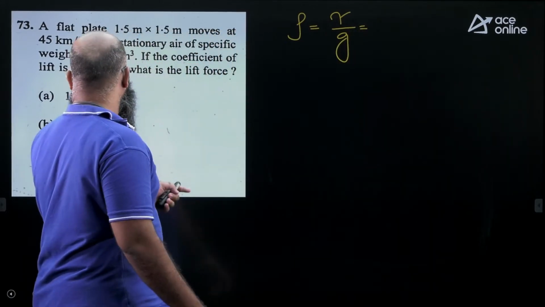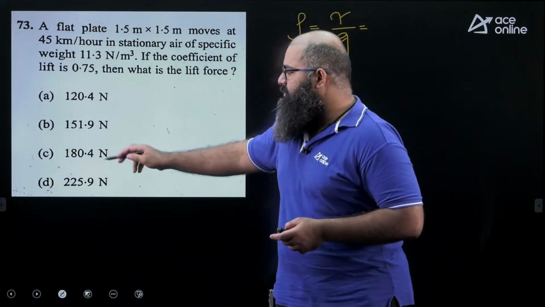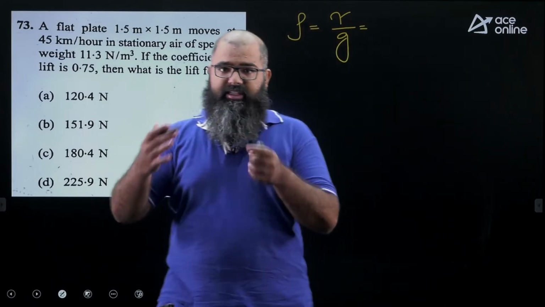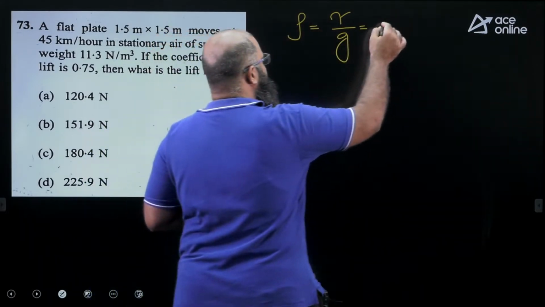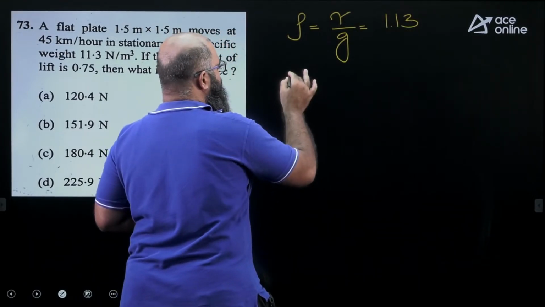11.3 divided by G. Again, I'm going to make an assumption that G is equal to 10 because I'm seeing a decent enough spacing between the options. Okay, the options are spaced by 25% each. That's a decent spacing. So let us say if G is equal to 10, the value will become 1.13, for example. Now let us write the formula for force of lift.